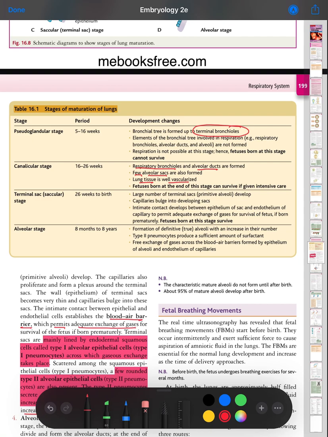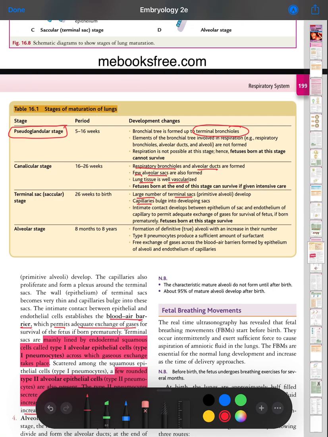Terminal saccular stage, 26 weeks to birth. A large number of terminal sacs are formed. Capillaries bulge into the developing sacs. There is intimate contact between the epithelium of the sac and the endothelium of the capillary to permit adequate exchange of gases for survival of the fetus if born prematurely. A fetus born at this stage survives. Only the earlier stage is the one at which the fetus does not survive.